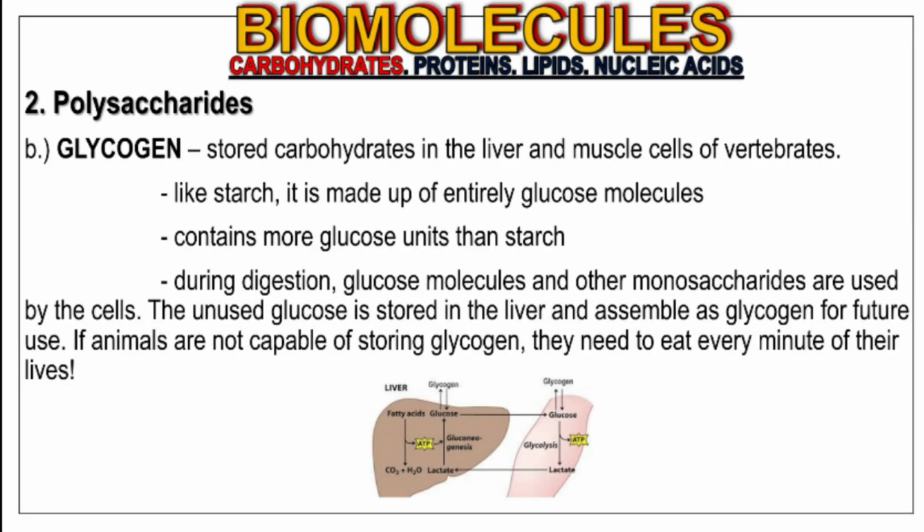Glycogen, on the other hand, is stored glucose in the muscles and livers of invertebrates. And like starch, it is made of entirely glucose molecules. During digestion, glucose and other monosaccharides are used by the cells. And the unused glucose is stored in the liver and assembled as glycogen for future use. If animals were not capable of storing glycogen, then they would need to eat every minute of their life.